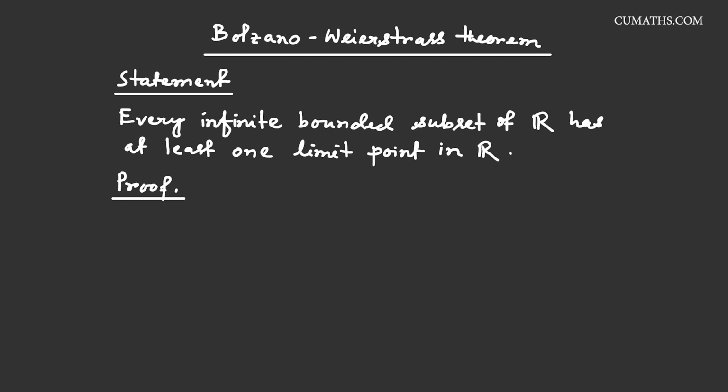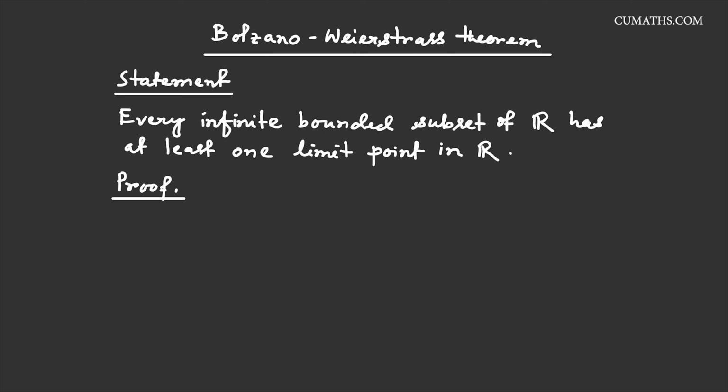Bolzano-Weierstrass theorem. This theorem is very important in set theory in R. So at first we study its statement, then we are going to prove it. Every infinite bounded subset of R, here we have to remember that the set is an infinite set, has at least one limit point in R. So it must have some limit point in R. This is the statement of the Bolzano-Weierstrass theorem.